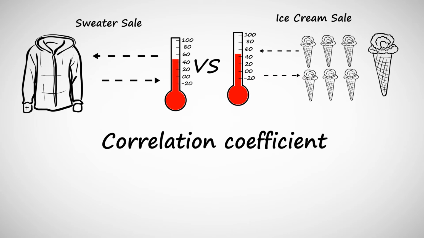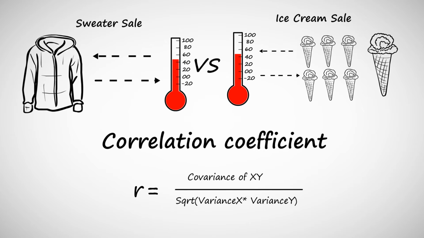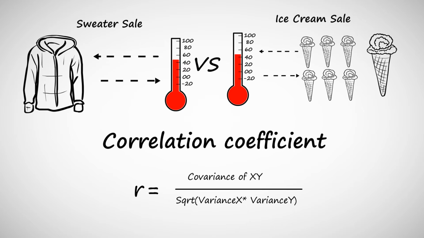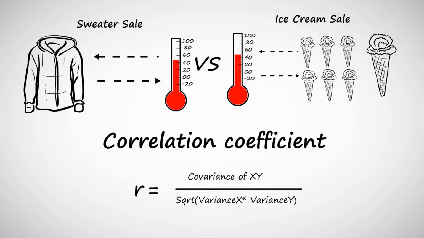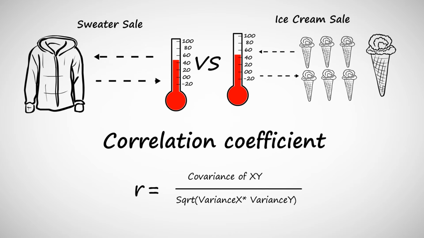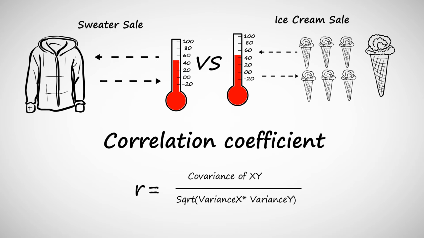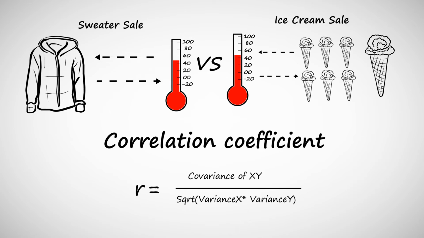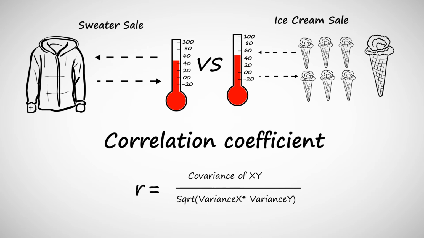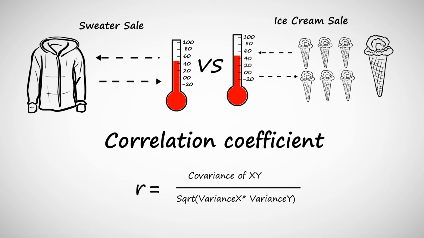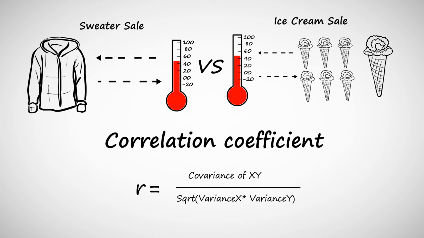So these are all associations, and we want to quantify the association. To quantify the association, we use a measure called correlation. Correlation simply quantifies the association. It's a measure of linear association. As one variable increases, what happens to the other variable? Does it increase or decrease? Correlation quantifies that. The correlation coefficient R is a ratio of the covariance together to the product of the separate standard deviations.